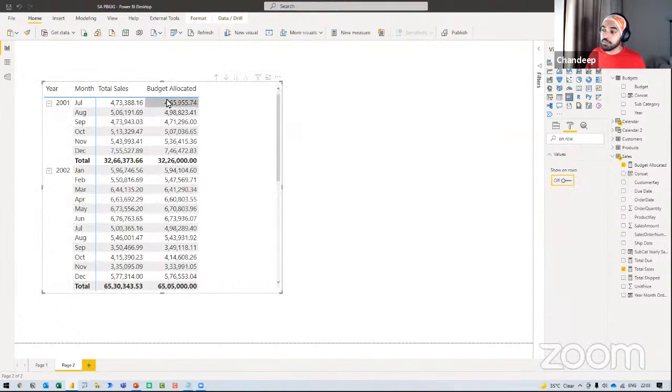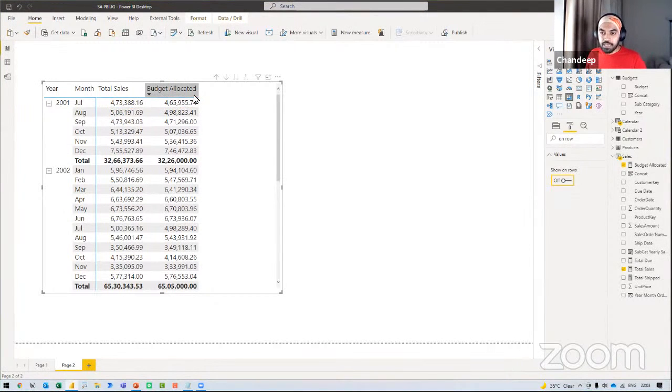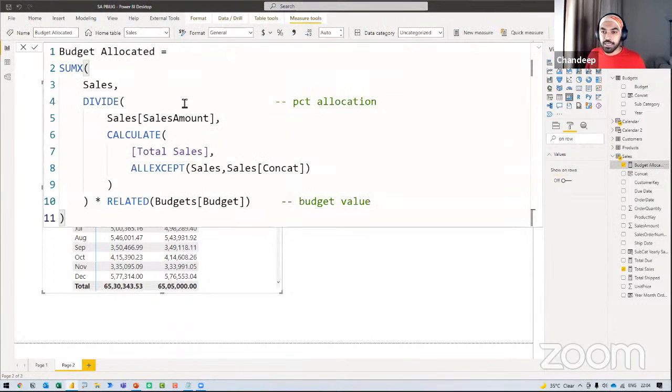Now, this is nothing but the budget that was allocated in that entire month. So you sold 473,000, while the budget for all the products that was supposed to be sold was 465,000. So we met the budget. Pretty good. Now comes the data modeling. As of now, both these calculations that we have done present a caveat of your model getting bloated up or slowing down and things like that. This is not a very efficient way of doing the calculation.